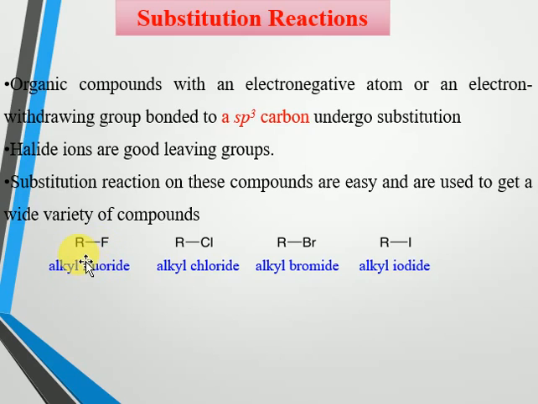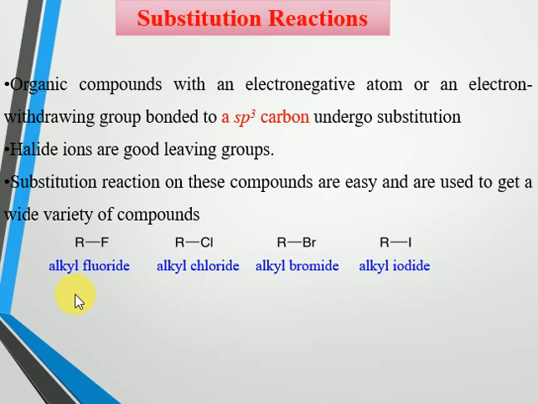The alkyl group will remain as the cation, and the halogen atom will be eliminated as the halide ion, as a nucleophile. So the alkyl halides will undergo substitution reactions, and these substitution reactions are easy and